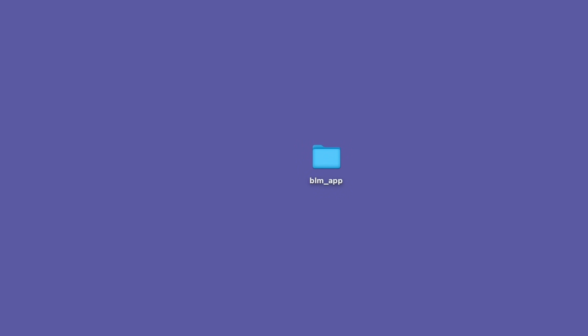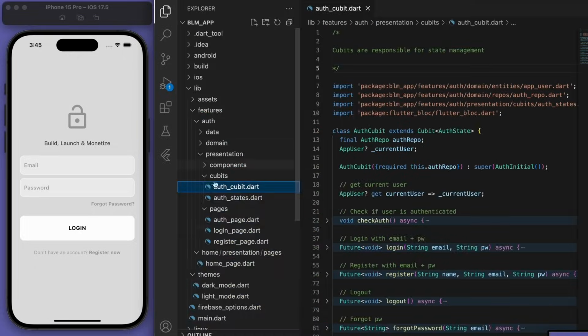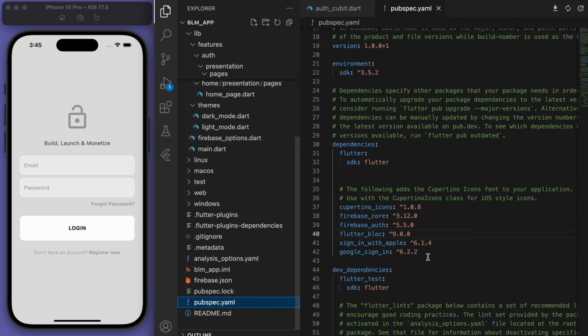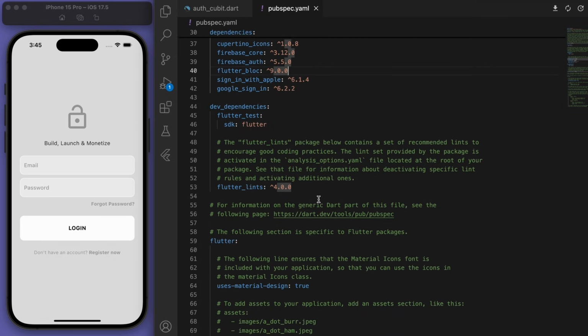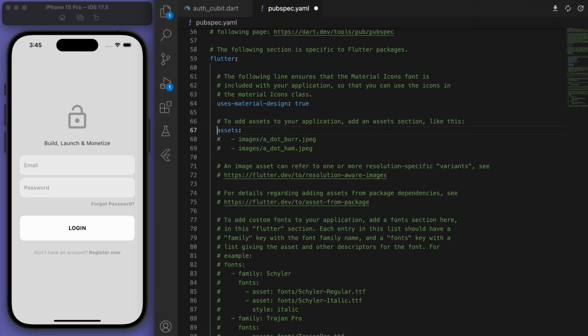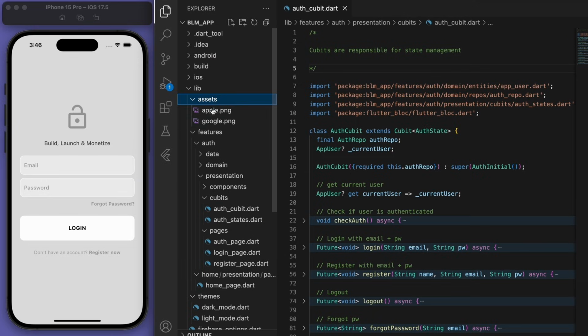Cool. Once you've done that, come back to the code, and in the pubspec.yaml we have to let it know that we're bringing in these assets. So you can comment the asset part out and specify where the folder is. We put it in library/assets. And so you can see there are our little images.